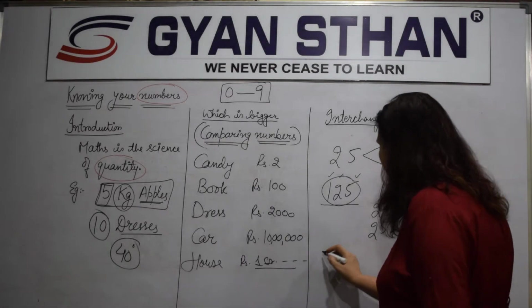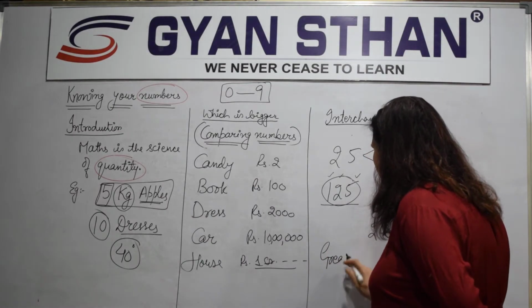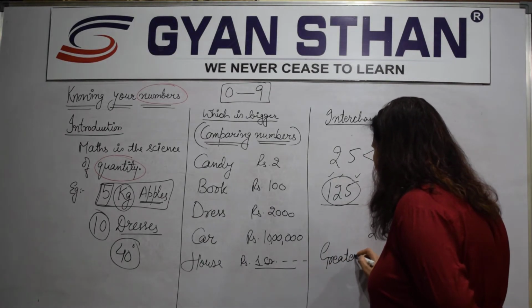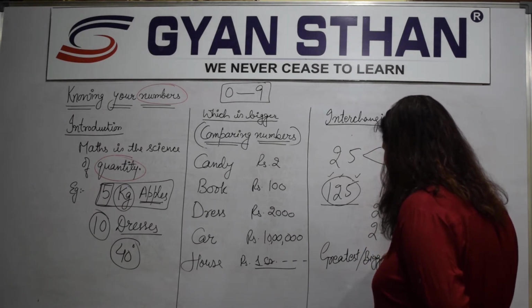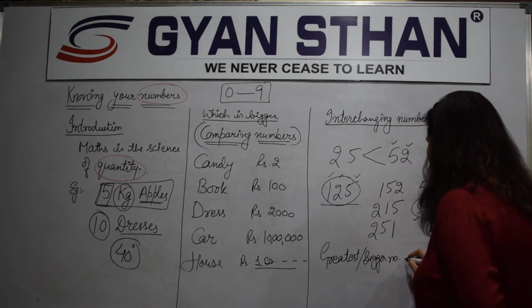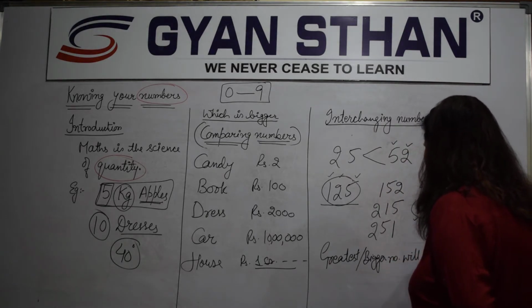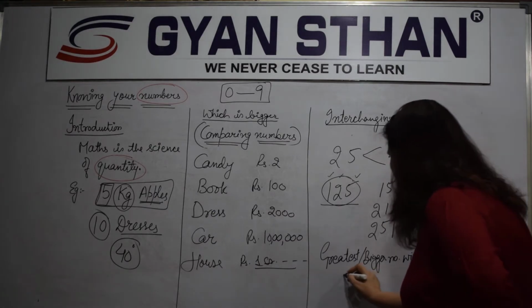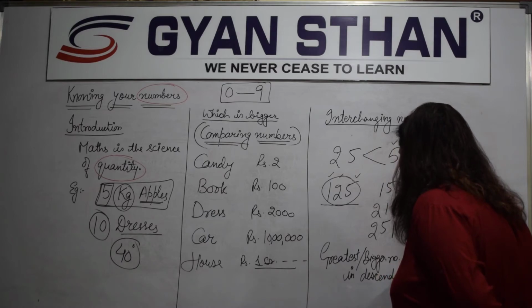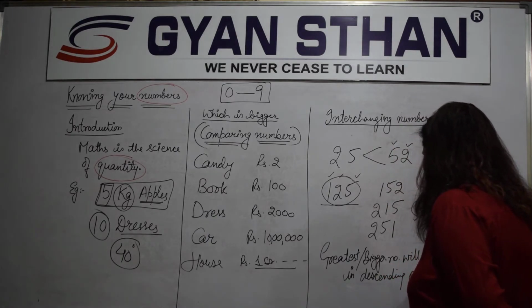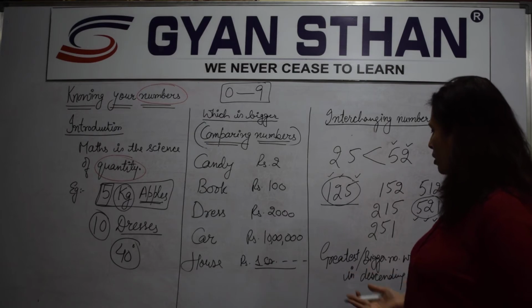So how do I find the greatest number? Greatest or a bigger number will always be in descending order. And what do you say the other one?